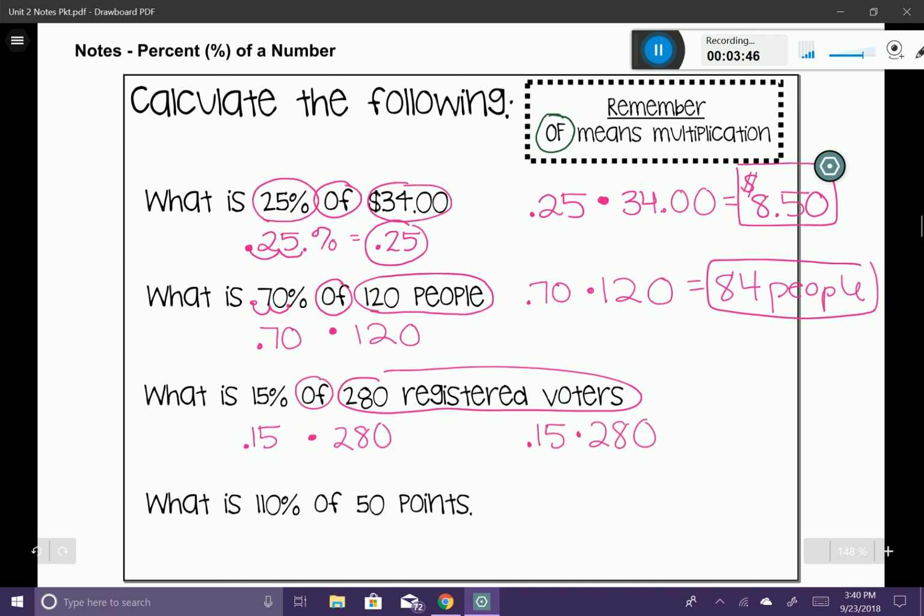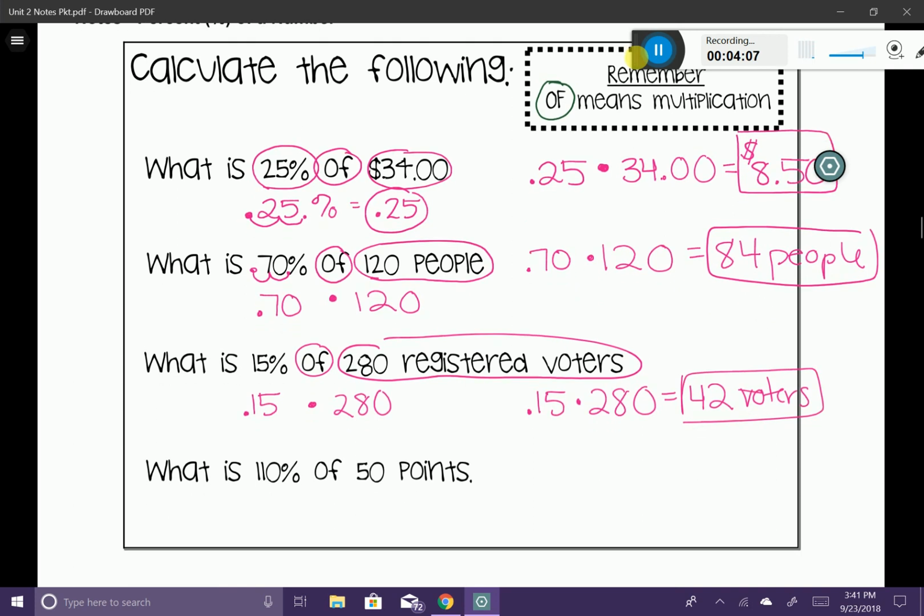And I'm going to go to my calculator. 0.15 times 280 is going to equal 42. 42 what? Well, 42 registered voters. I'm just going to write "voters" since I don't have a lot of space here. That's going to represent 15% of the 280.